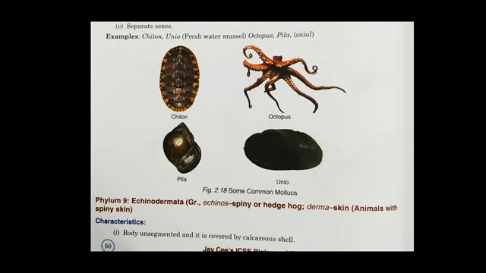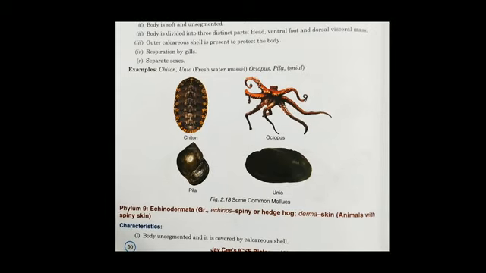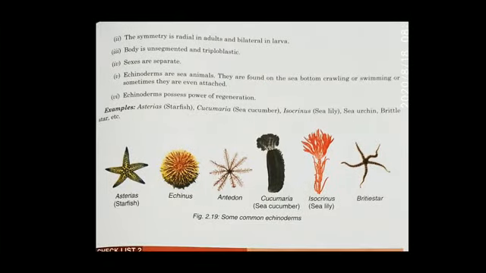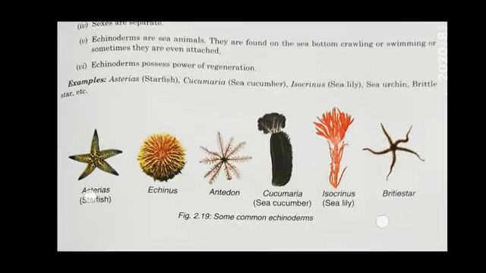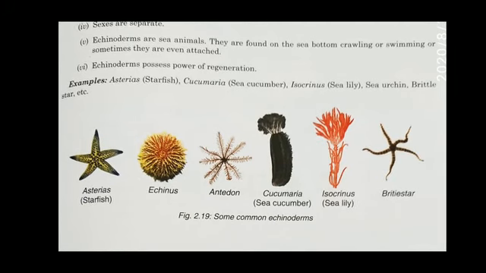Now phylum 9, Echinodermata. Their body is unsegmented and is covered by calcareous shell. The Echinodermata means spiny or hedgehog, and you can see them in the examples of the images given. They are sea animals and found on the sea bottom, crawling.